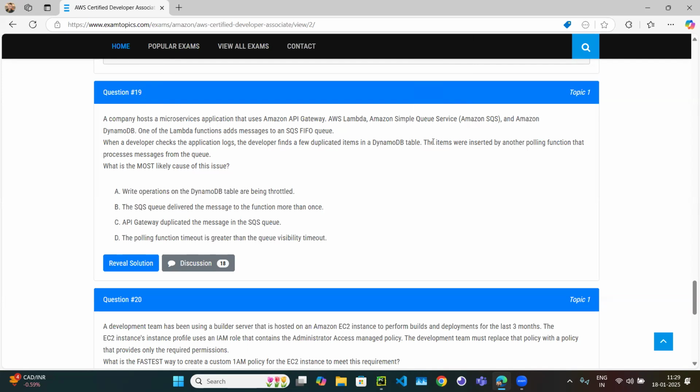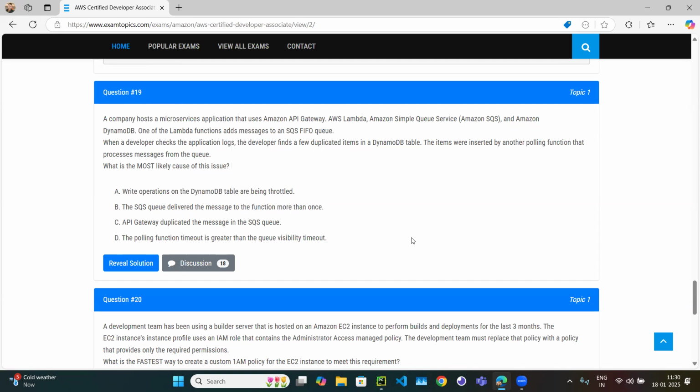All right, the items were inserted by another polling function that processes messages from the queue. What is the most likely cause? A write operation on DynamoDB is being throttled. Wrong, because if throttling is happening, the transaction would likely fail. It is least likely to cause a duplicate. The SQS queue delivered the message to the function more than once.